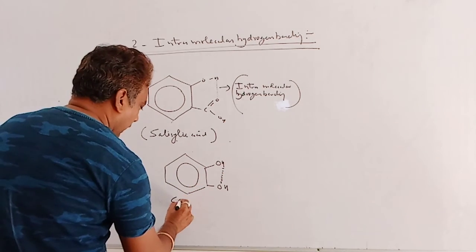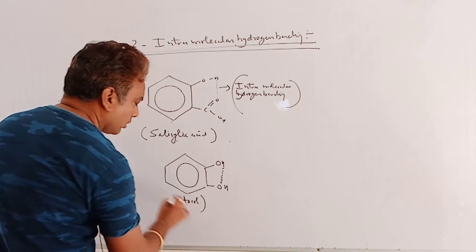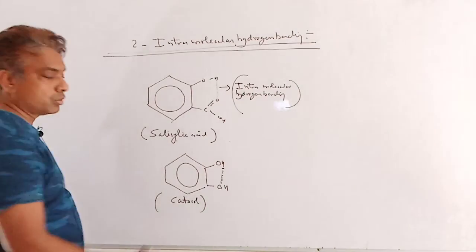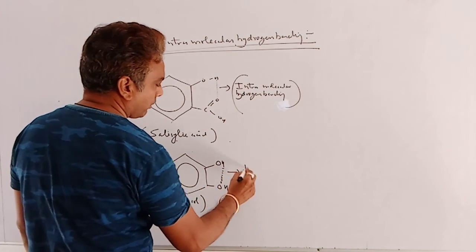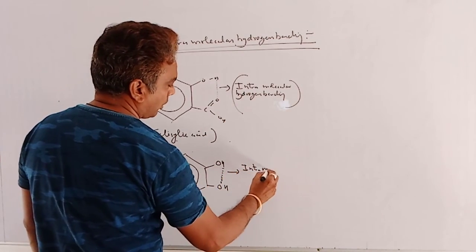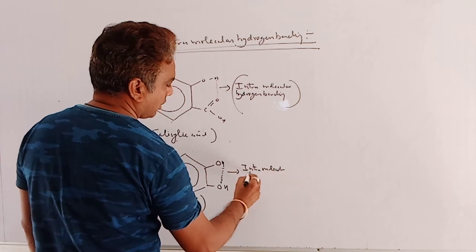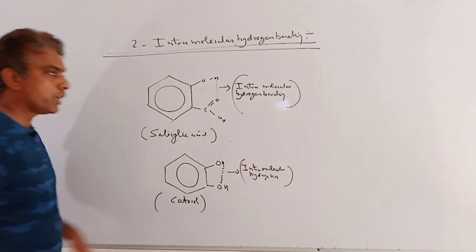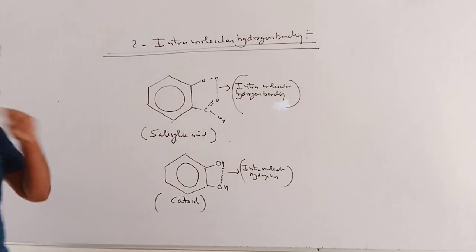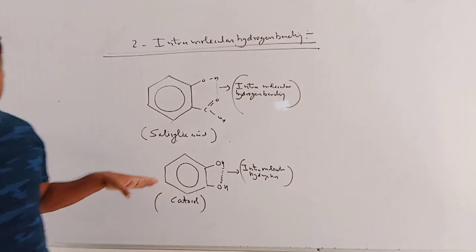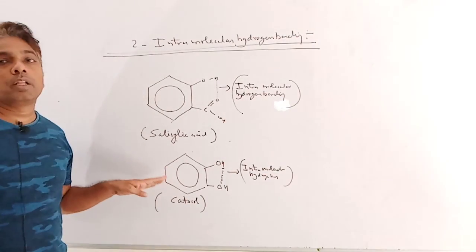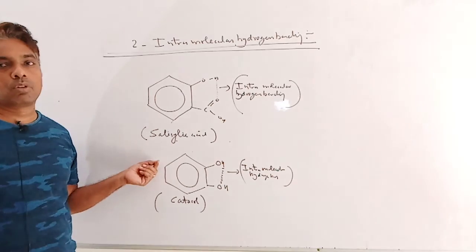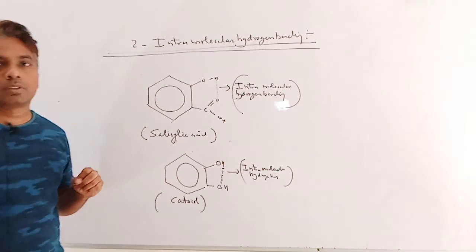This molecule is catechol. Here hydrogen forms a hydrogen bond with O within a molecule, known as intramolecular hydrogen bonding. Due to the formation of intramolecular hydrogen bonding, the surface area of the molecule decreases, so the boiling point decreases. Such molecules are also known as steam volatile compounds.